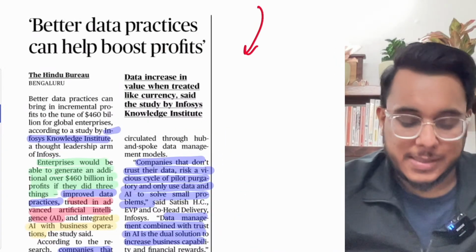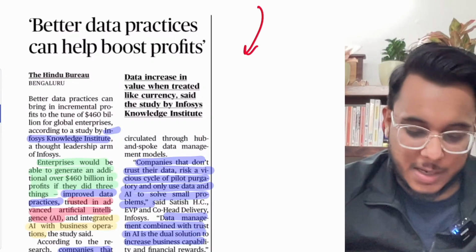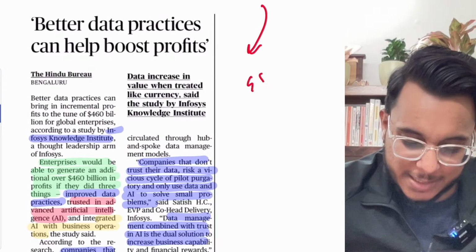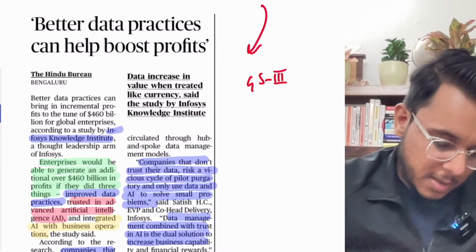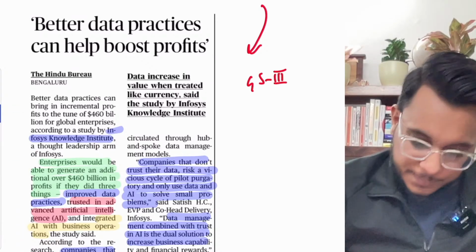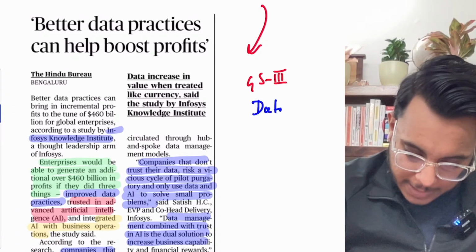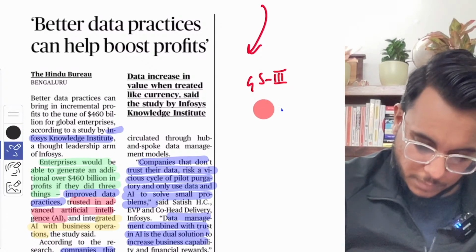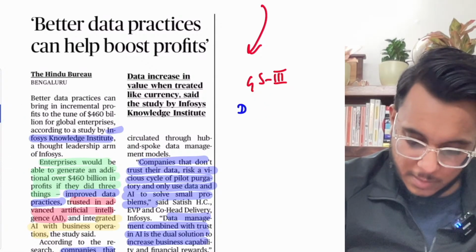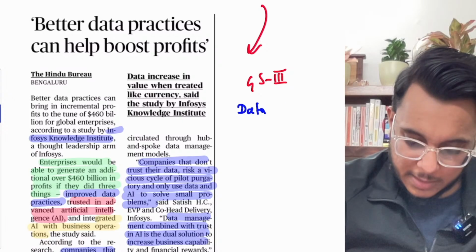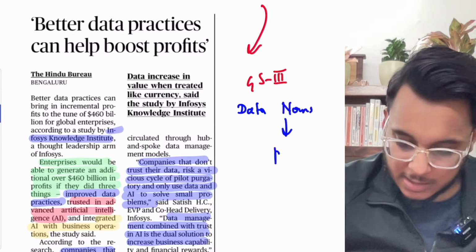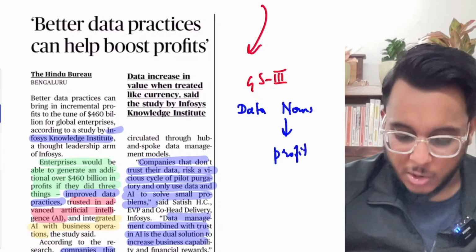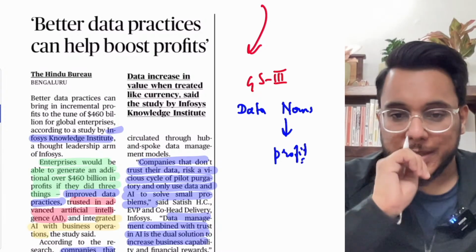Better data practices can help boost profits. This article we will see with respect to GS paper number 3: data norms, and how data norms will enhance the profitability of the corporates. Okay, now see this particular thing.